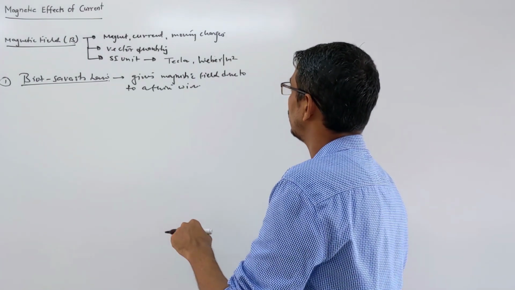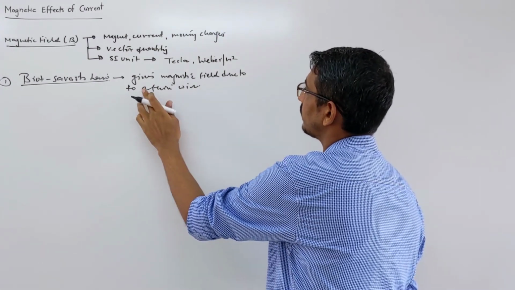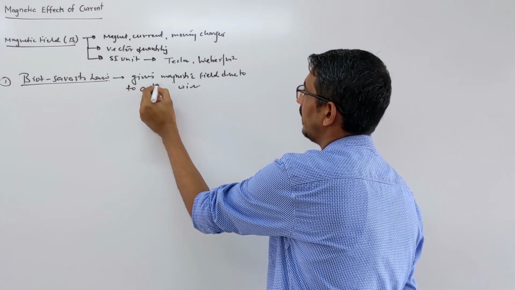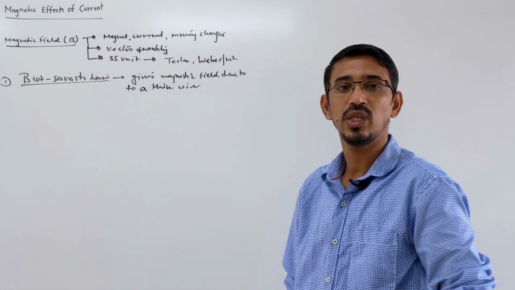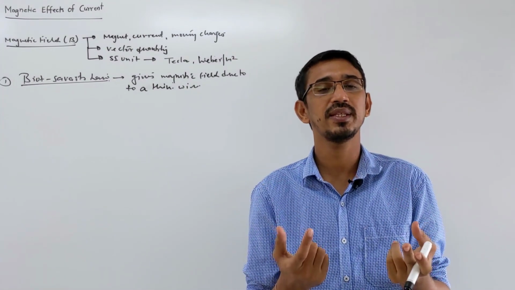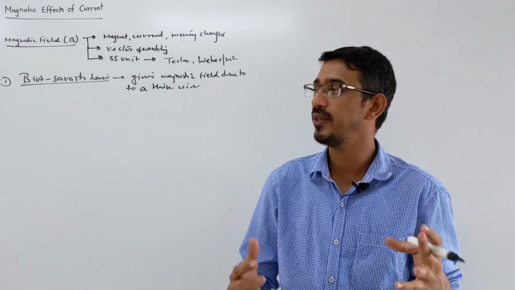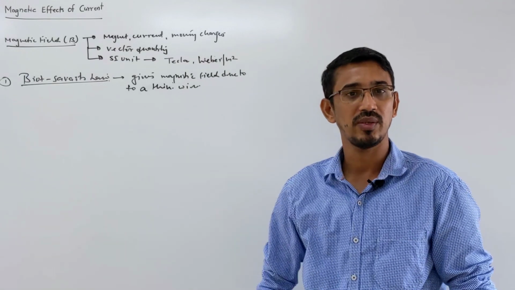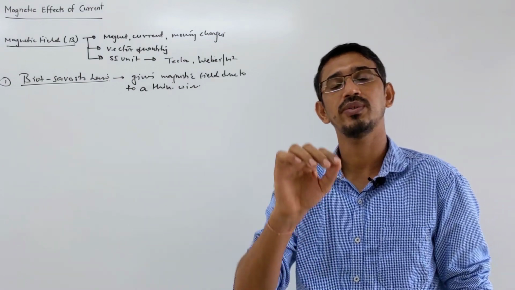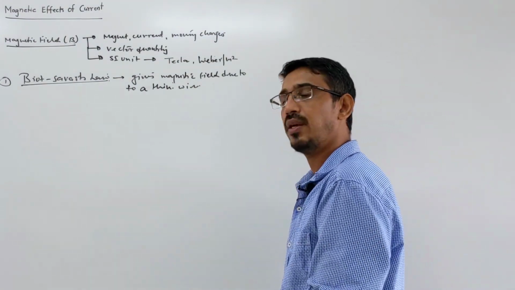Let me write here properly, a thin wire, not thick. Thick means it has become a cylinder. If you have a thin wire and it becomes thick, then it becomes like a cylinder. The magnetic field due to a cylinder is given by the second law, which is Ampere's circuital law. So this gives it for thin wires, like a straight wire, or some loop, circular loop, triangular loop, any shape of loop, but thin wire.